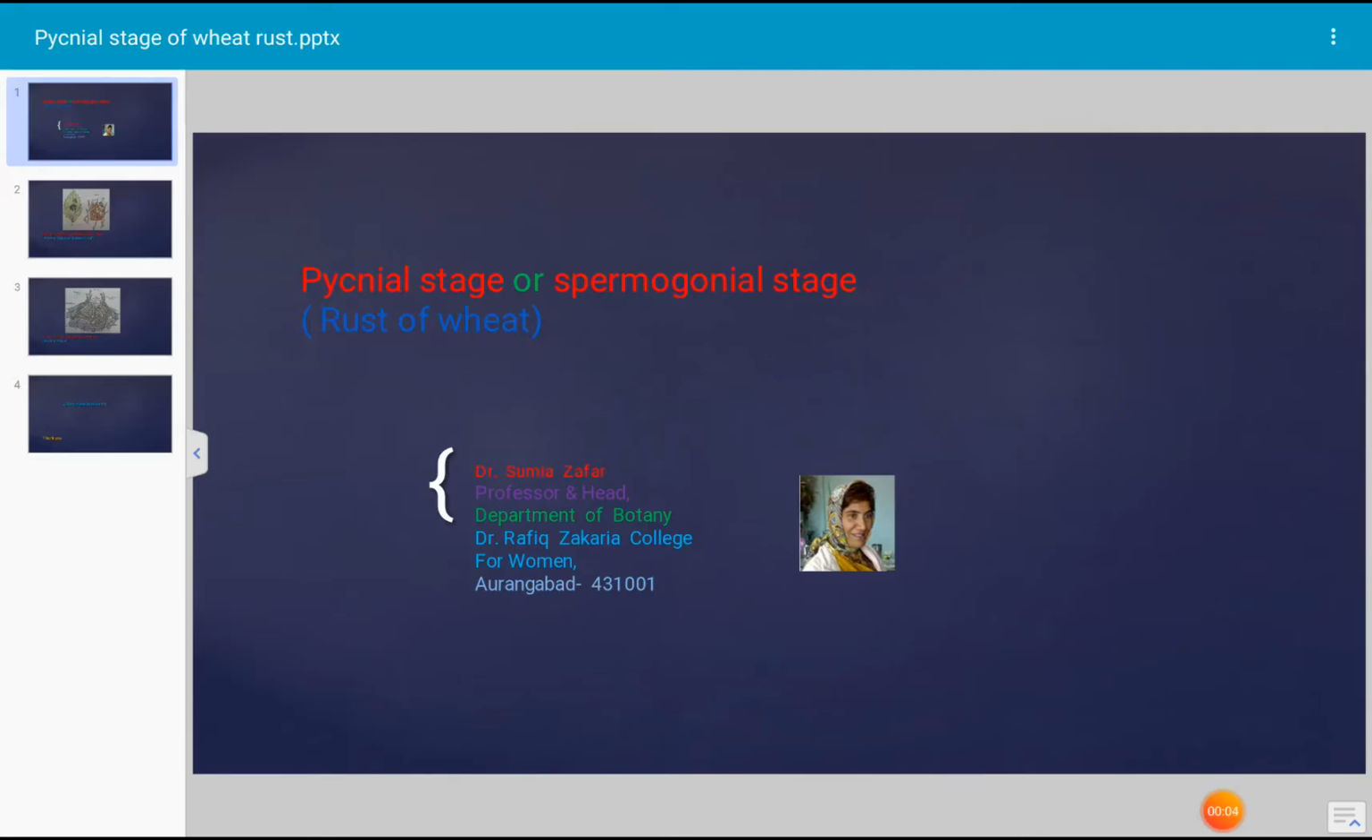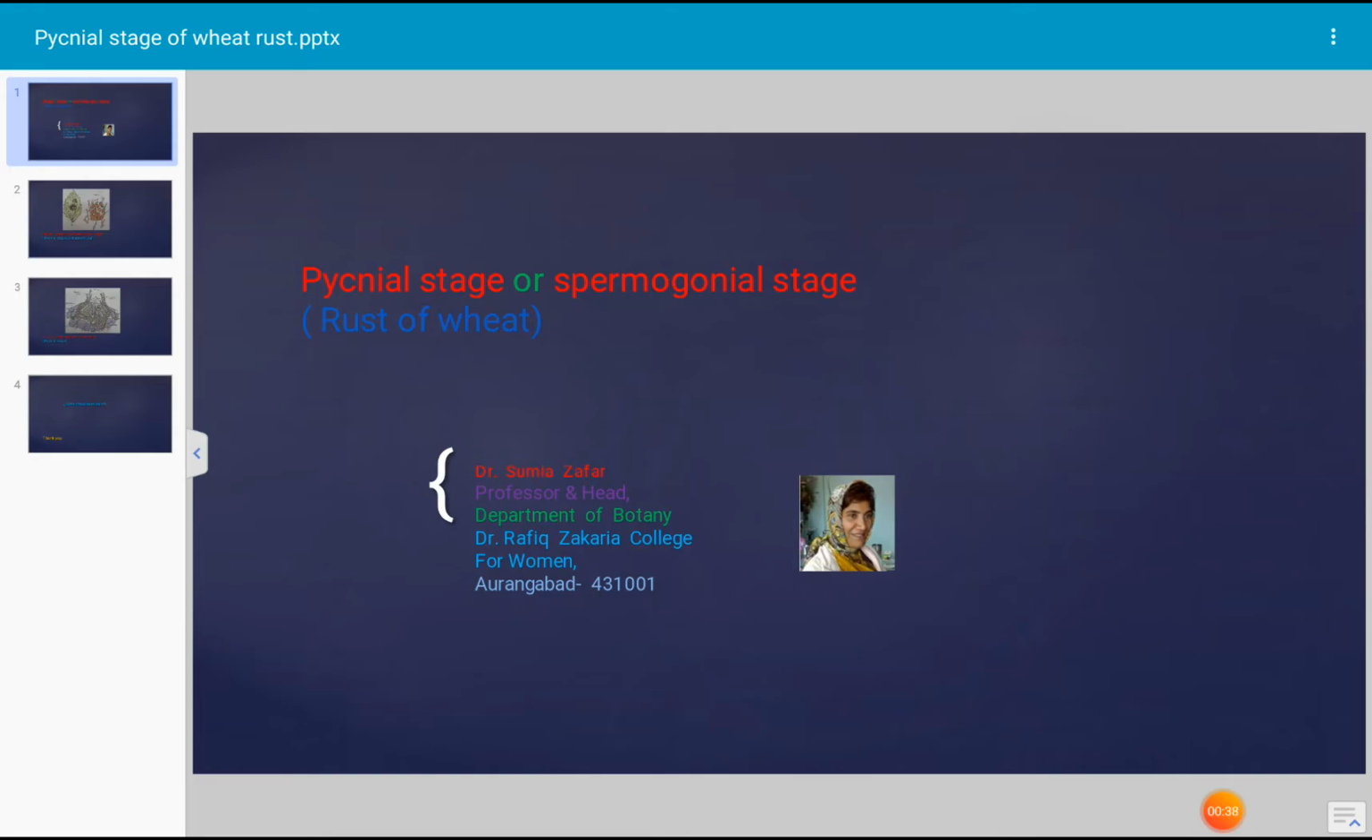Today's topic for discussion is a topic of plant pathology, that is the pycnial stage of rust disease of wheat. The rust disease of wheat is caused by a fungus which is known as Puccinia graminis f. sp. tritici. This fungus is a heteroecious fungus because it requires two host plants, that is wheat and barberry. And this fungus produces 5 different types of spores during its life cycle, hence it is called a polymorphic fungus.